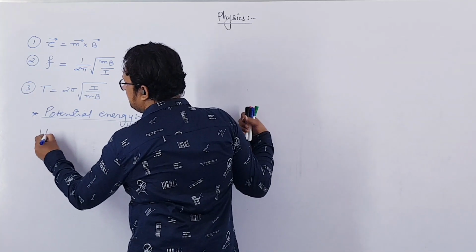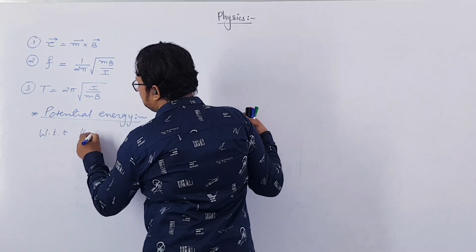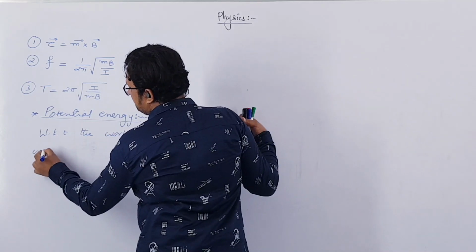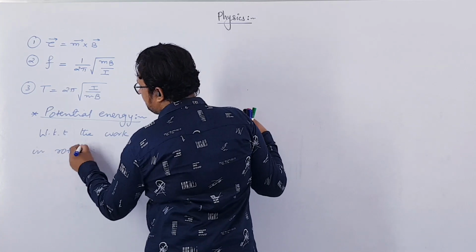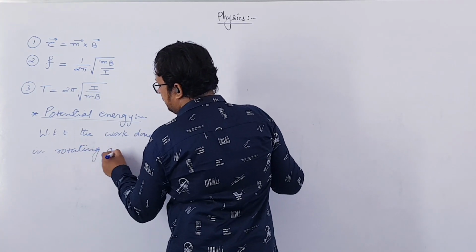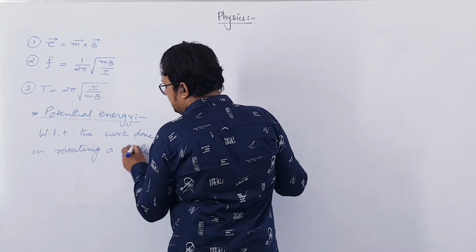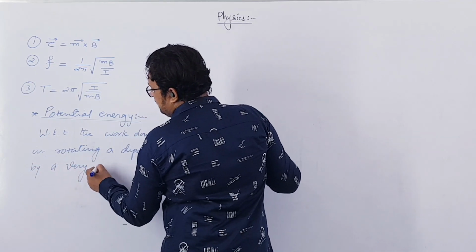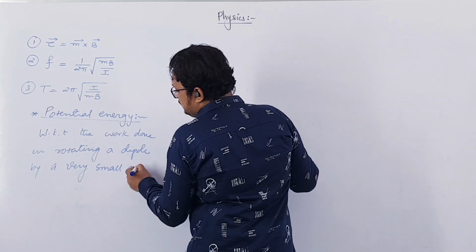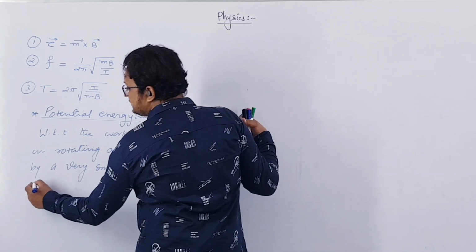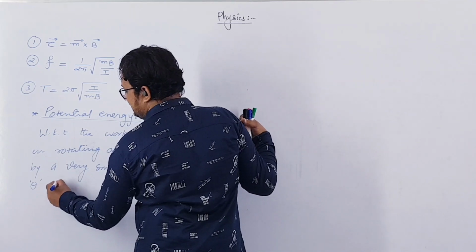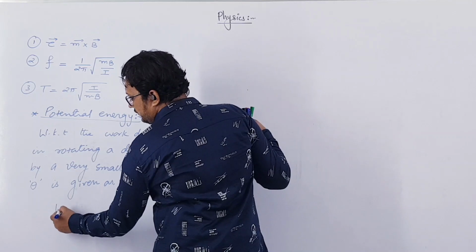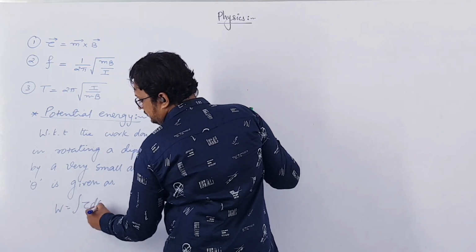We know that the work done in rotating a dipole through a very small angle, say theta, is given by the formula for work: W is equal to integration of torque into d theta.